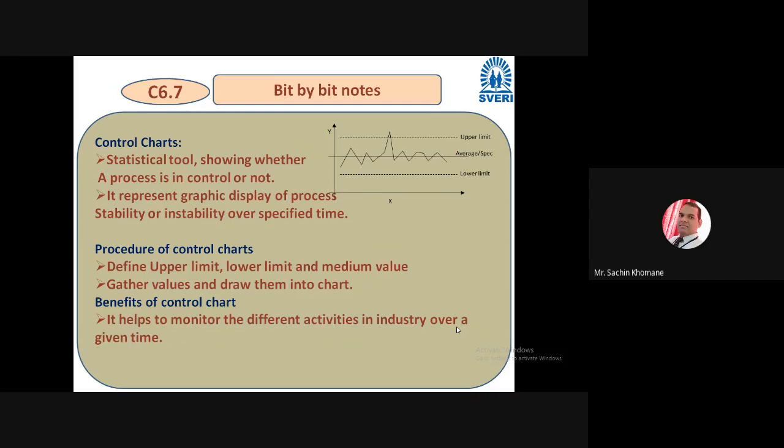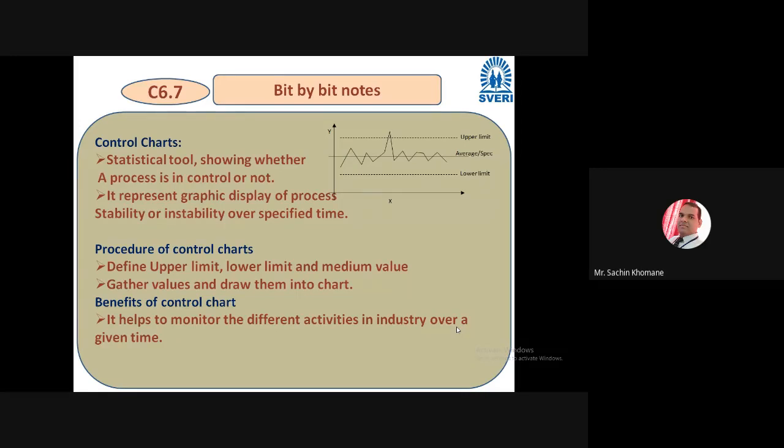So basically, this control chart is having two limits, lower limit and higher limit, or upper limit, you can say, and central line or average line, or you can say particular line. So on x axis, on average line, you can say like time will be there.